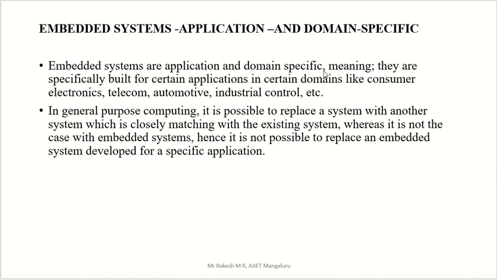Particular application means we can't use your AC as an ATM, or we can't use an ATM as a microwave oven. So we can't do that. So embedded systems are application and domain specific, meaning they are specifically built for a certain application. That means a particular application is there in a certain domain, like consumer electronics, telecom, automotive, industry, like this.